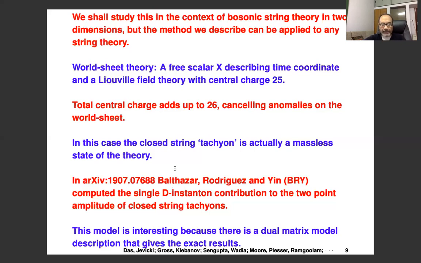And so the idea is that if we develop a formalism for computing amplitudes in the presence of d-instantons, then we should first test it in situations where the results are known. And this is one example where the result is known. That's our interest in studying this particular model, even though the methods will be general.